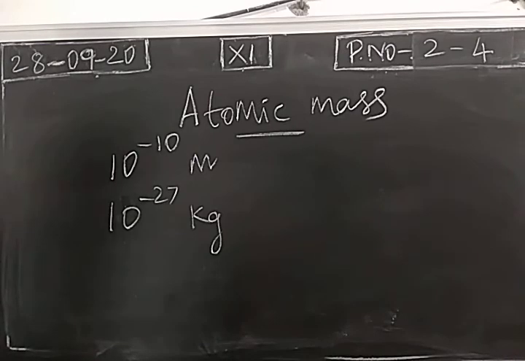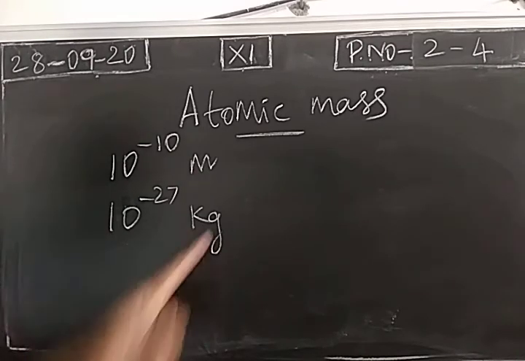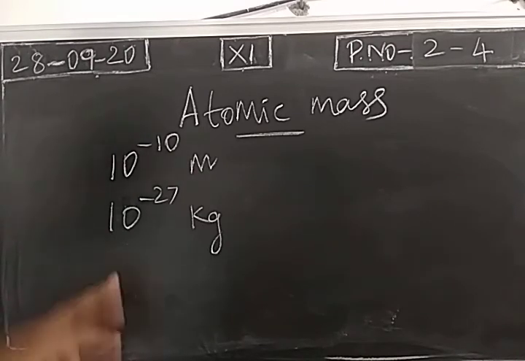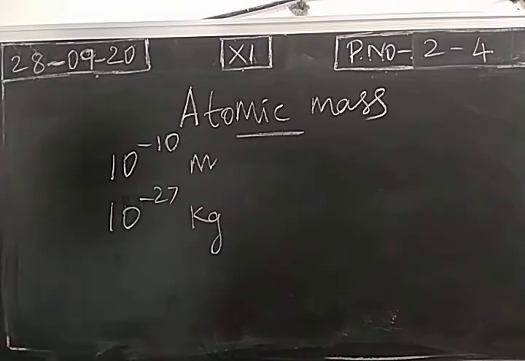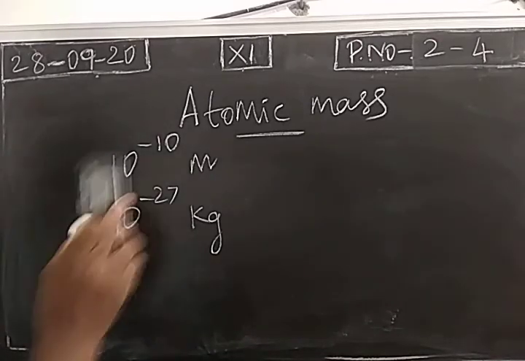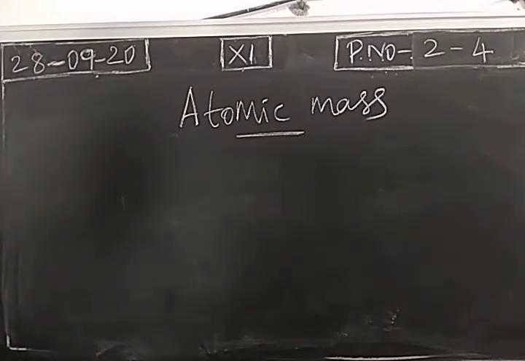So the mass is almost negligible. So it is not easy to find the mass of an atom. So highly difficult to find the mass of an atom. So that we are going to study relative atomic mass.